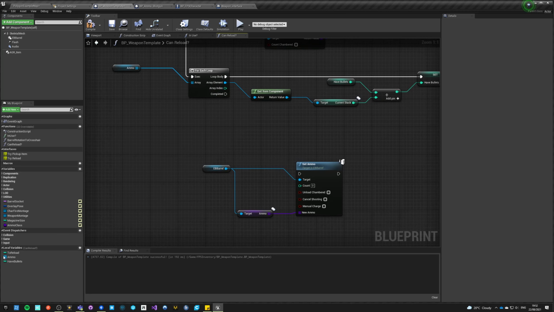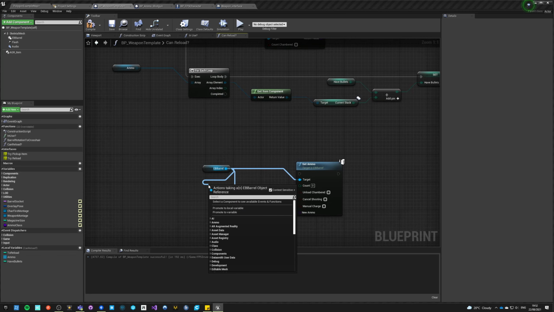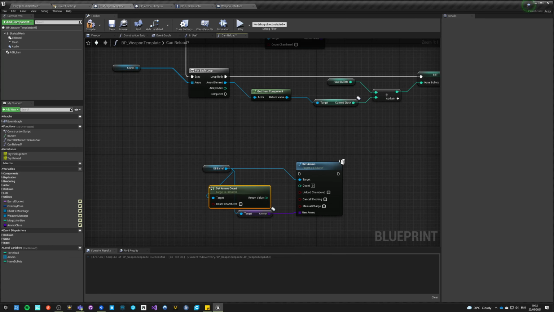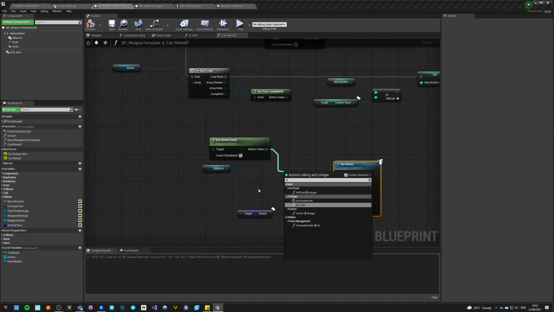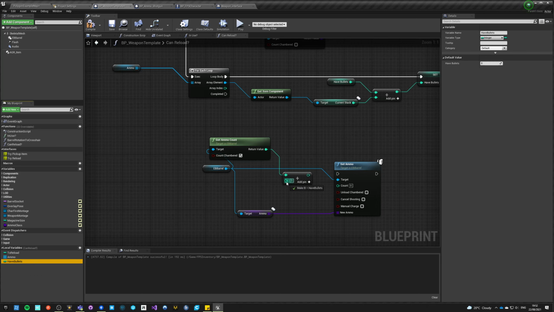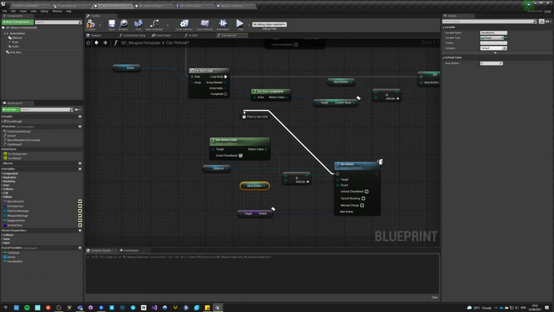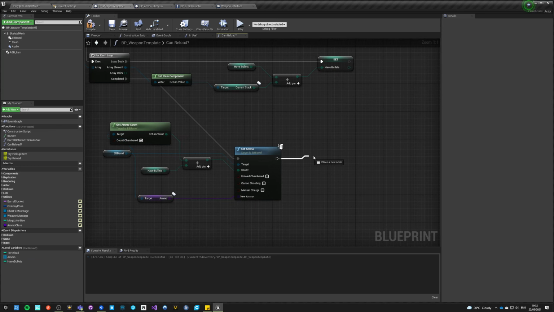The count is get ammo count, including chamber, plus have bullets. I'm pretty sure this is it.